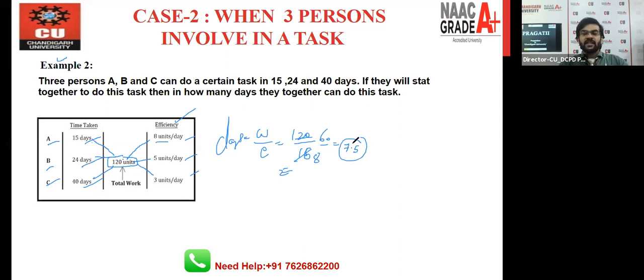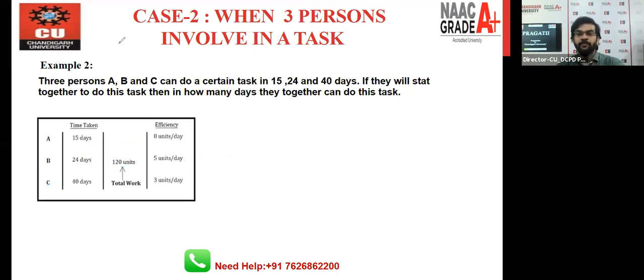Okay. So example number 2 is very similar to the example number 1, but right now we have 3 persons, right? But in the example number 1, we have only 2 persons, right? So let's move toward one more example based on this concept.